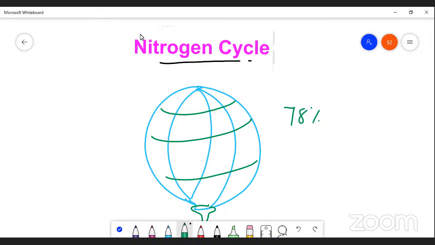So it is in the form of either nitrite or nitrate. Simply I can say, these are the different forms of nitrogen.